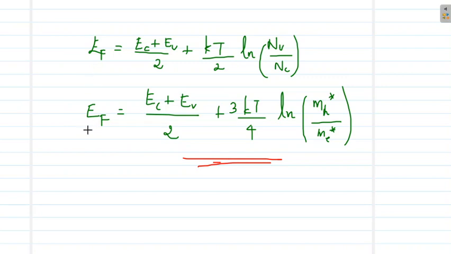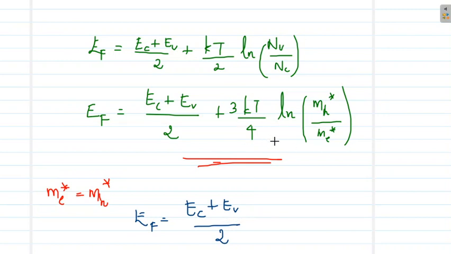So if we assume that the effective mass of the electron me* is equal to mh*, under this assumption this equation simplifies to Ef = (Ec + Ev)/2, because the second term will be 0 if mh* is equal to me*, because log 1 is 0.